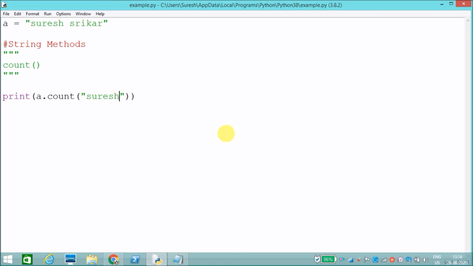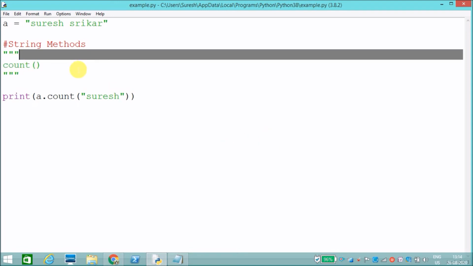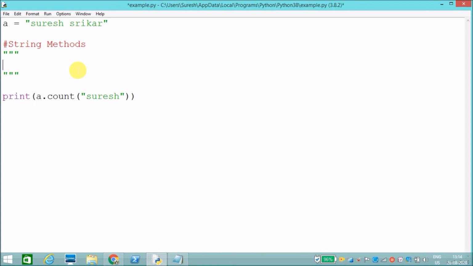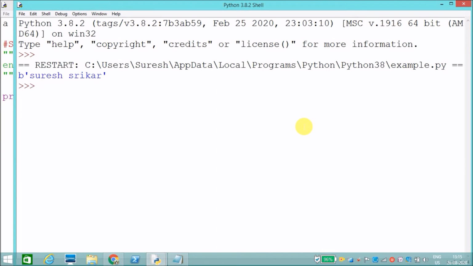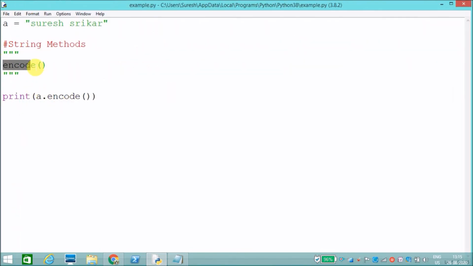Next one, encode. It will encode the given string into binary. The encode method will convert it into binary code. a dot encode. I need to convert the given string into the encoded version. See, it has converted into binary. See, b means binary. It is encoded to binary. The encode method will encode the given string. Okay, next one,